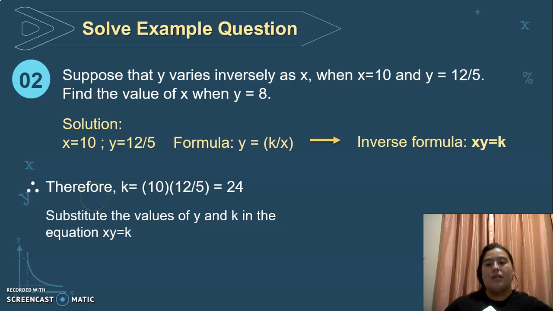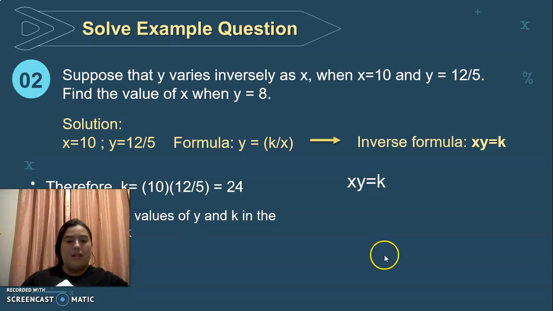We have to substitute the values of y and k in the equation xy equals k. So we are looking for x, right? So x times 8 equals k, and the value for k is 24. So that's why I wrote 24.